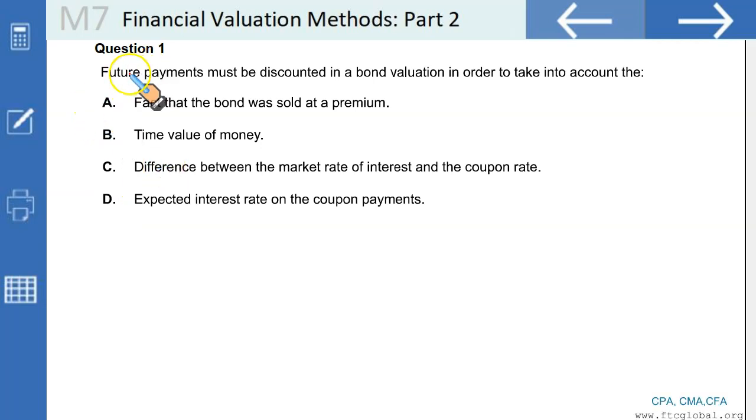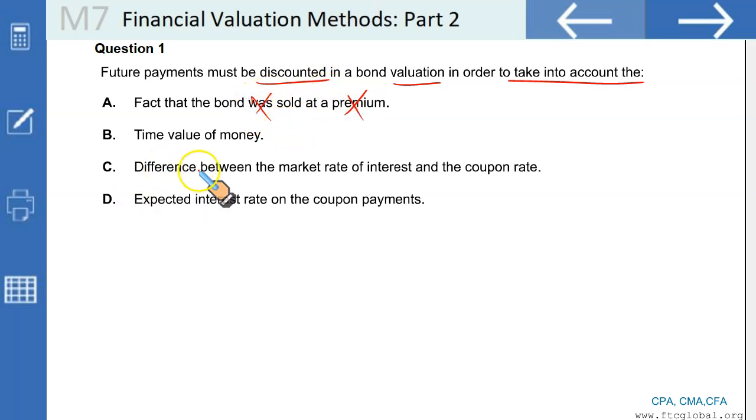Question number 1. Future payments must be discounted in a bond valuation in order to take into account what? Why do we discount the future interest and the future principal? A. The fact that the bond was sold at a premium. Wrong. Whether the bonds were sold at premium, at discount, or at par, we have to discount the bond. This is not the reason.